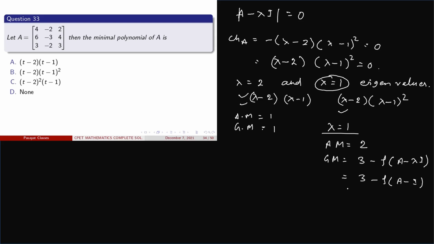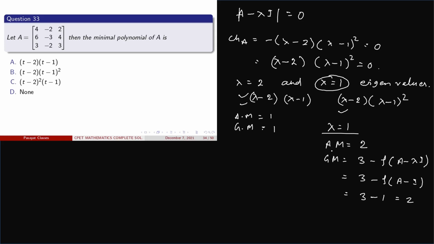For finding the rank of A minus I, we get the rank is 1, so this is 3 minus 1, equal to 2. Clear? Now a shortcut trick is present to find the minimal polynomial.